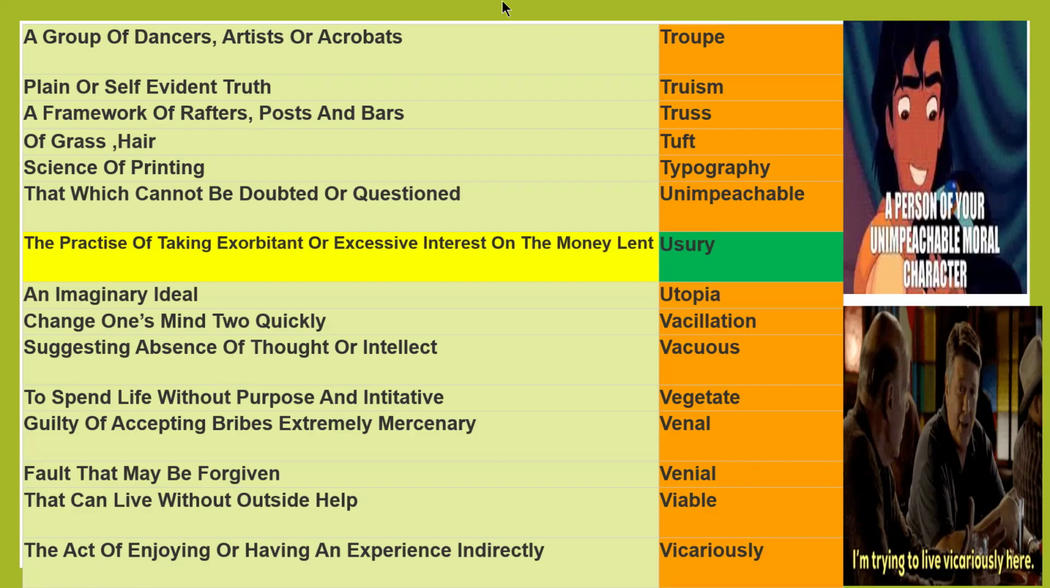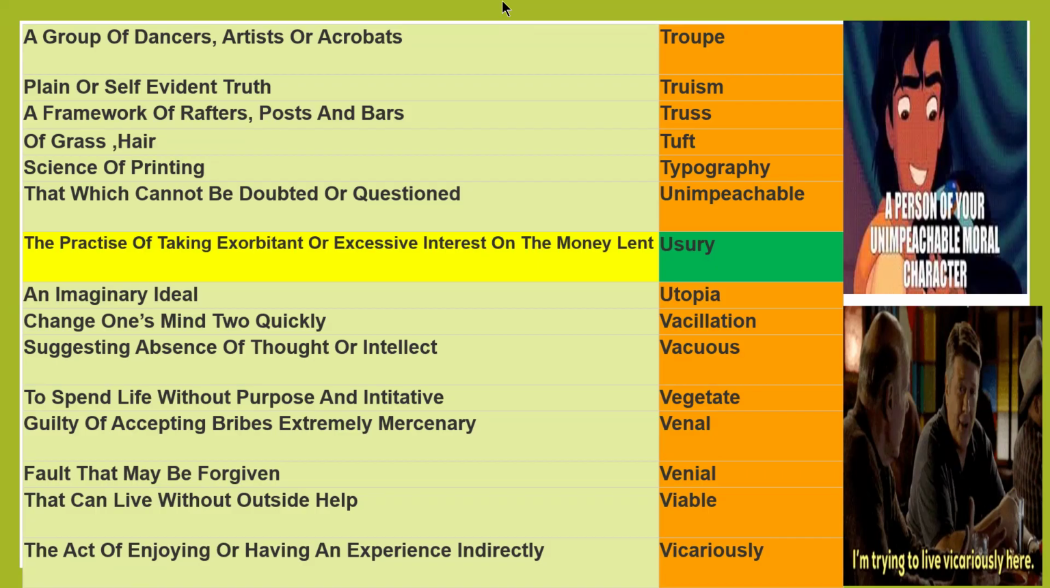Vacillation, change one's mind too quickly. So change one's mind very easily. Vacillation. I do not like him because he is a vacillator. It means he changes his mind very quickly, so it's very difficult to trust him. Vacillation, change one's mind very quickly. Changing his decision, changing his mind very quickly.